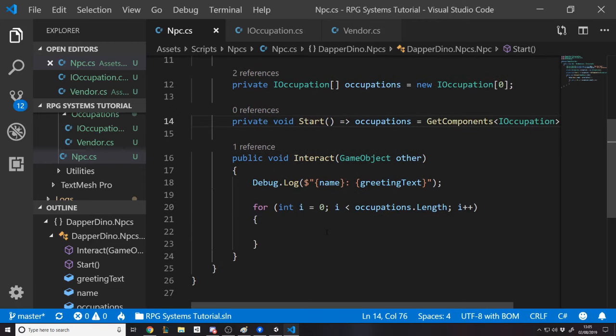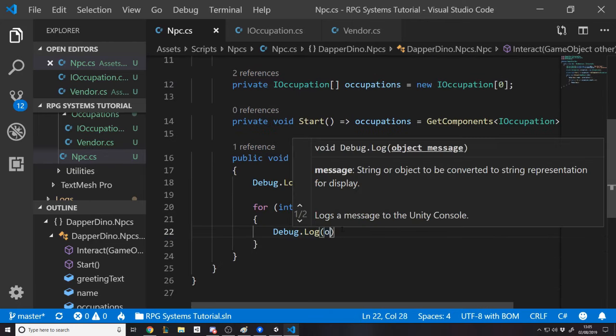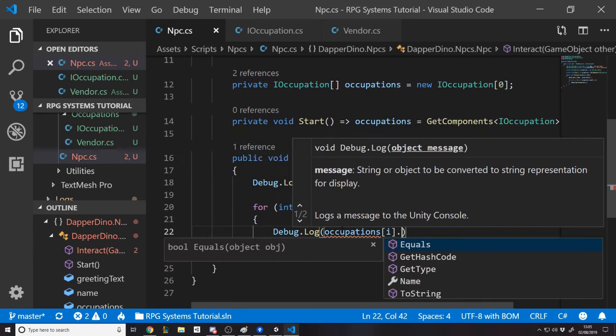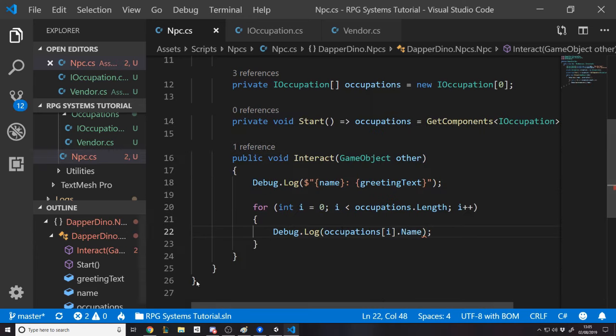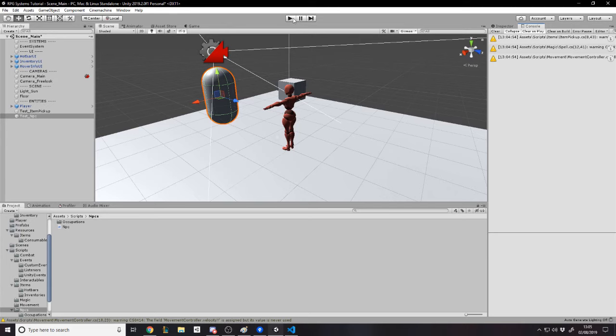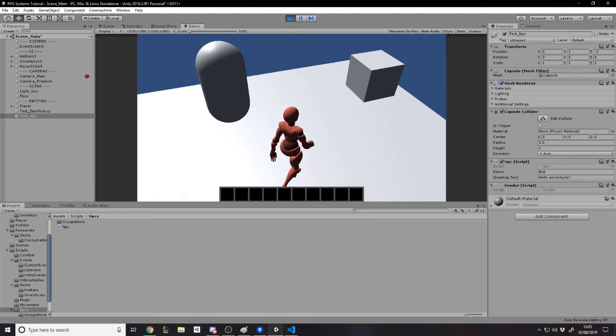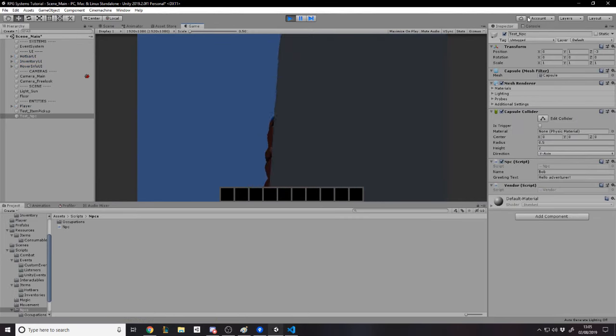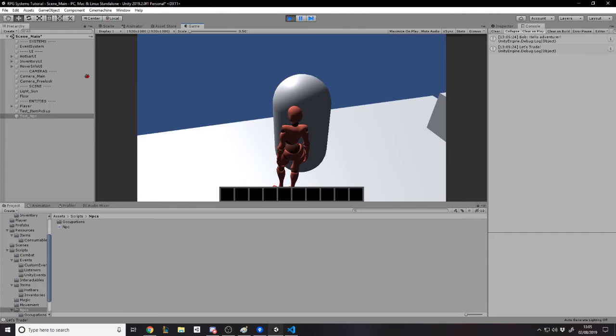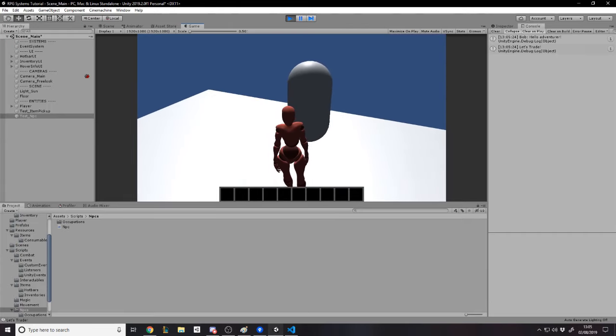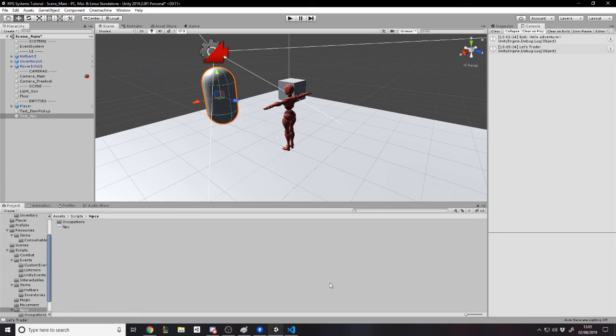And then when we interact, we're going to go through all the occupations and Debug.Log occupation.name. Okay? Now what should happen is when we speak with Bob over here, let me just put the console back. Bob: Hello adventurer, let's trade. Okay, so now he's a vendor, he can trade.